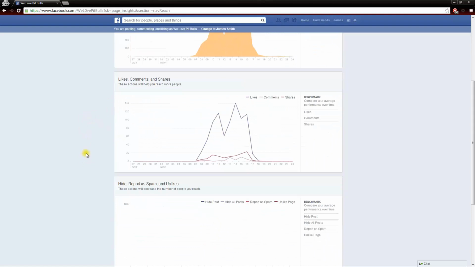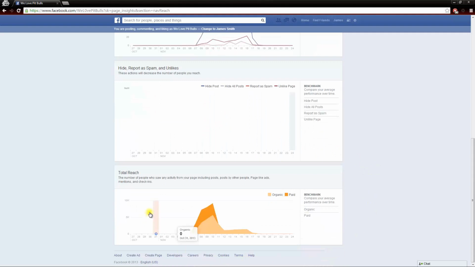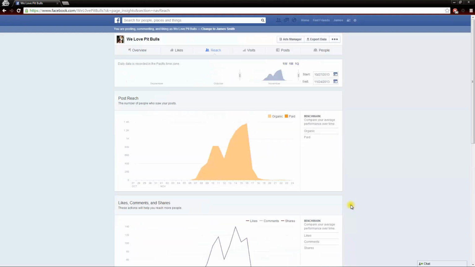Below the post reach are the likes, comments, and shares. This gives you a rundown of how many likes, comments, and shares you have. Below this, the chart is going to show you if someone hides your status update, reports your status as spam, or unlikes your page. I don't have any of those, thank God. So we're good there. And then the total amount of people who saw any type of activity from your page, including posts by other people, ads, mentions, check-ins, and we can see I'm getting a nice amount of organic views. Look at 5,679 organic views to my page, completely free to me via word of mouth. So that's the importance of getting someone to like your status, comment on it, and share it, okay?